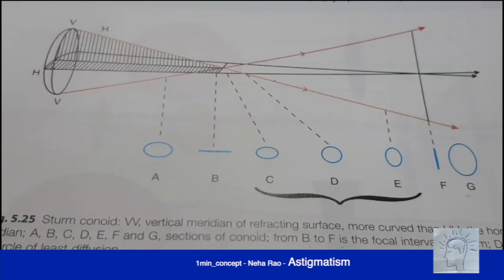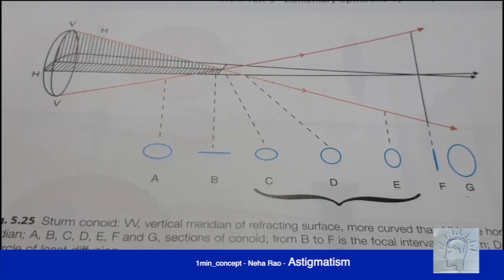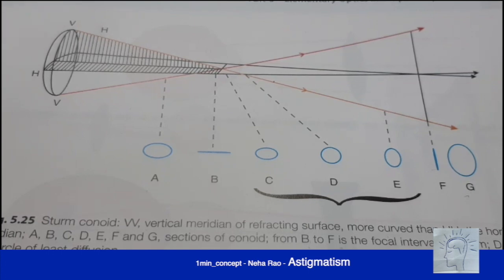Astigmatism literally means that a particular image is not being formed on a single point. Stigma means point and A means primitive. So hence there is no formation of an image on a single point. The most common type of astigmatism is vertical astigmatism, that is when the vertical